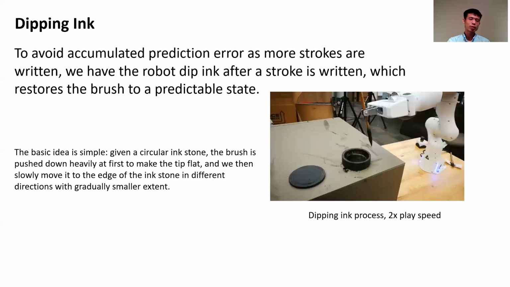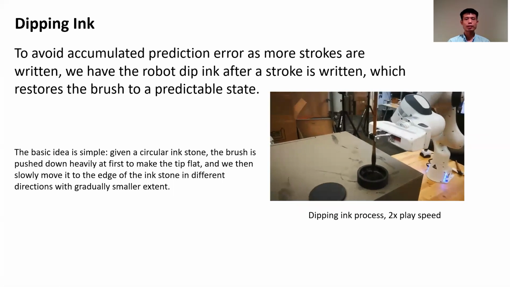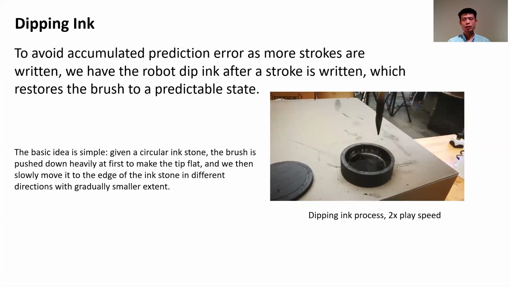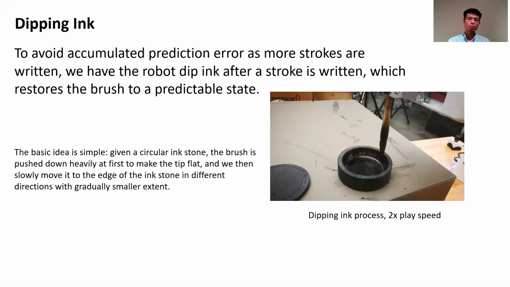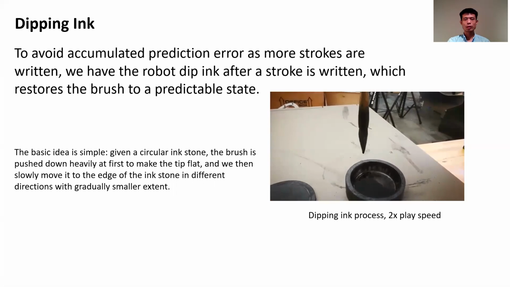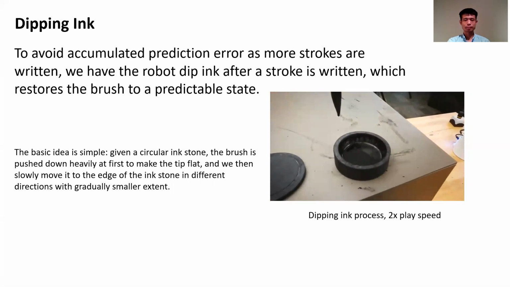We also correspondingly design the process to dip the ink. By constantly dipping ink after the robot finishes one stroke, we provide the necessary ink to the brush so that it can constantly write. And also, during the process of dipping ink, we can make the tip of the brush restore to a very good state so that we can avoid the simulation error accumulating as more and more strokes are written.